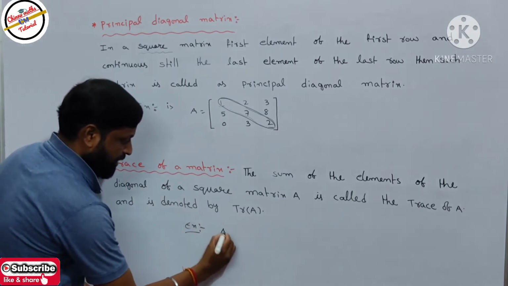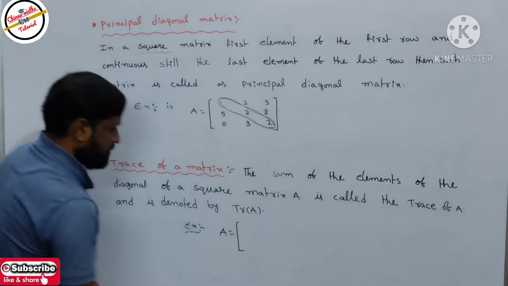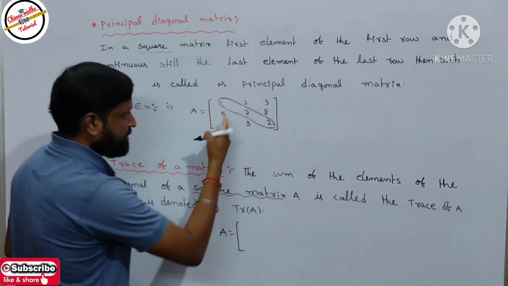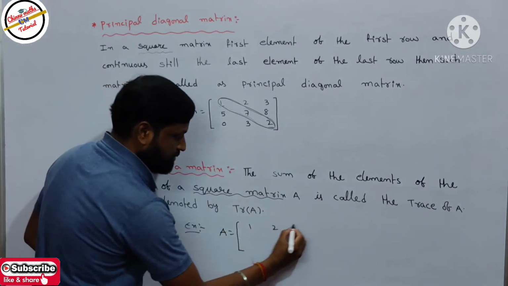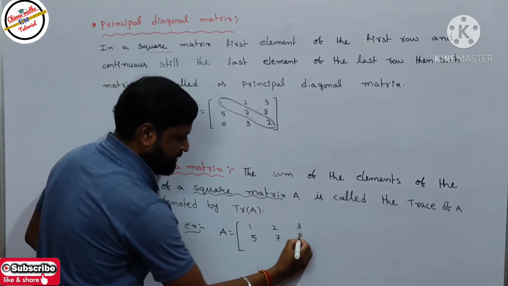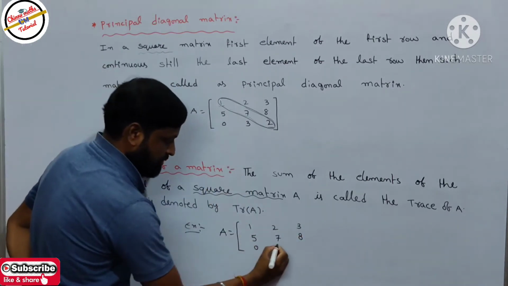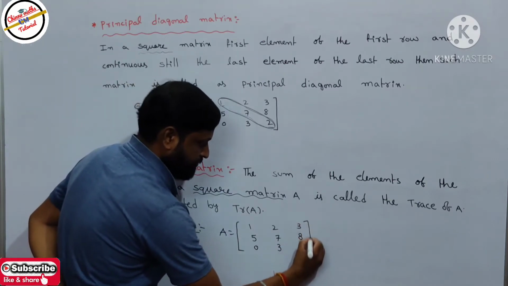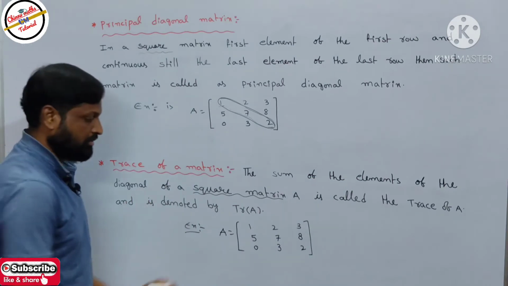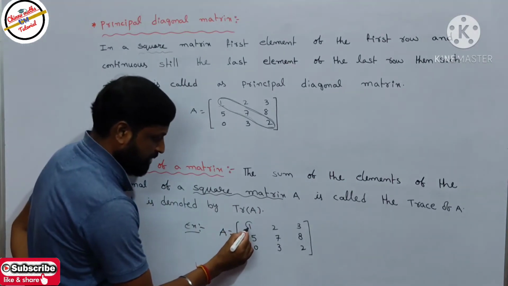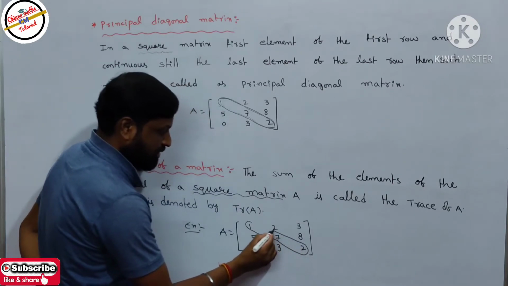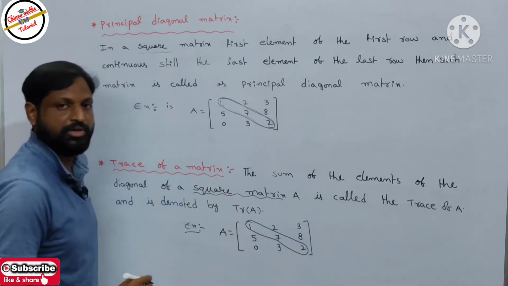The matrix A equals, it is also which matrix? A square matrix. So I will take the same square matrix: 1 2 3, then 5 7 8, and the next row is 0 3 2. See here, the sum of the elements of the diagonal. What is the diagonal? The principal diagonal runs from the first element of the first row to the last element of the last row.